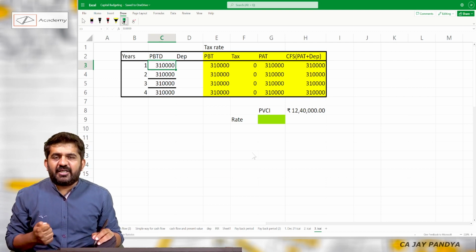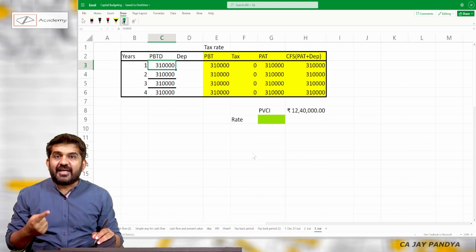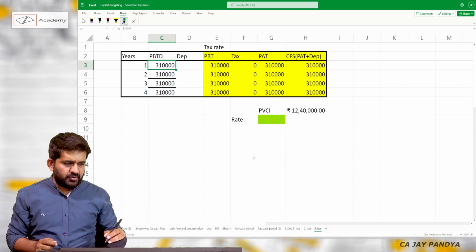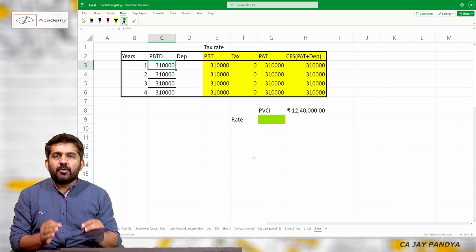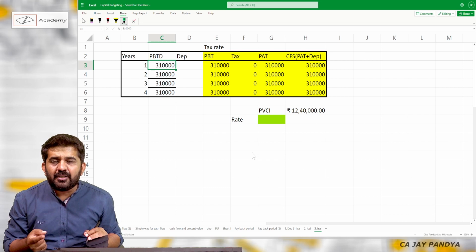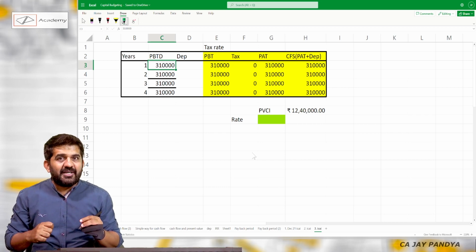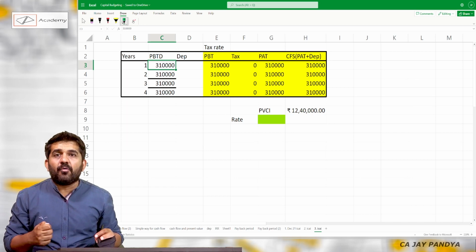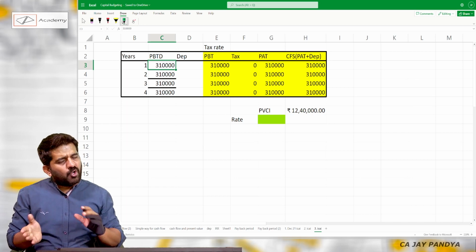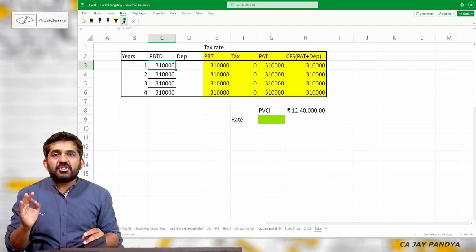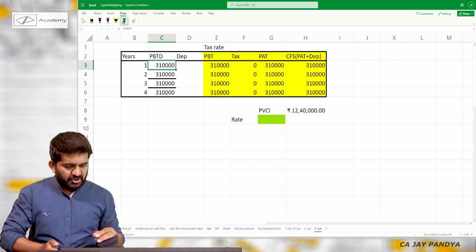Now I'll be calculating depreciation, taxes, profit after tax. I'll be adding depreciation, getting the cash flows, and then finding out present value. Please try to understand, I am yet to consider working capital, so I will be taking care of working capital separately. But this is finding out operating cash flow. Also, I'll be doing present value in my Excel sheet itself. The challenging task will be depreciation.